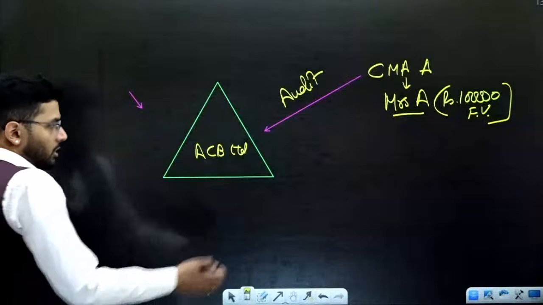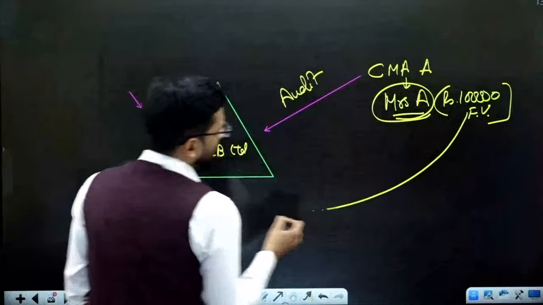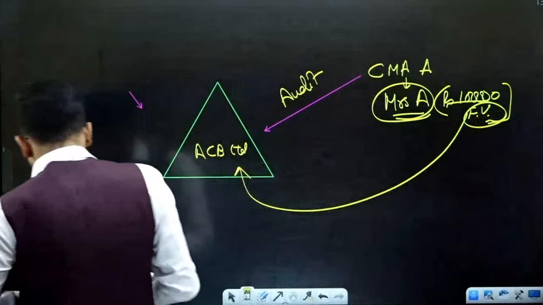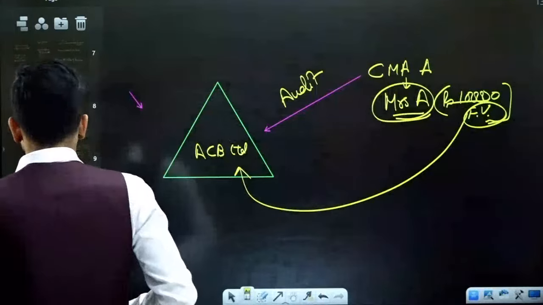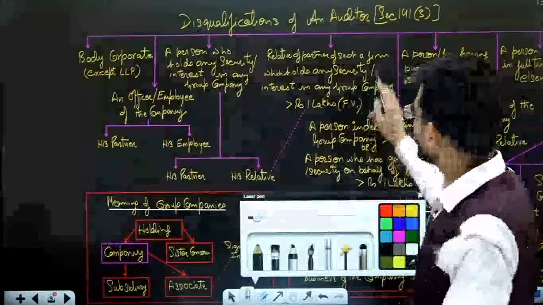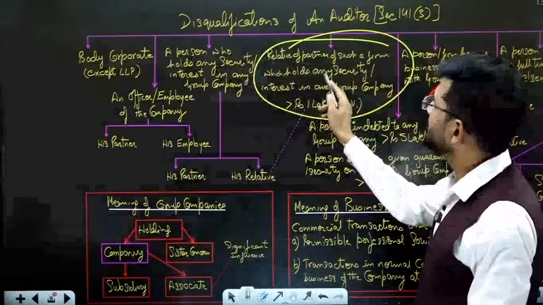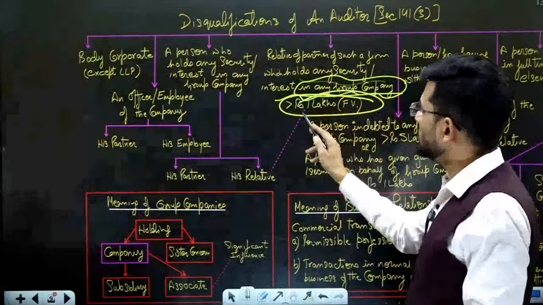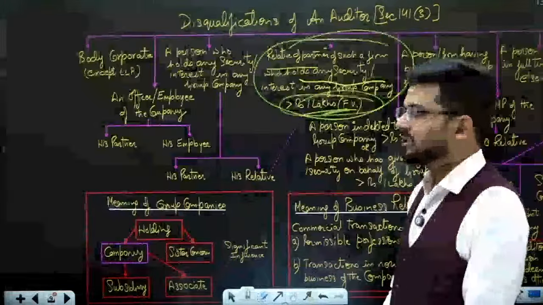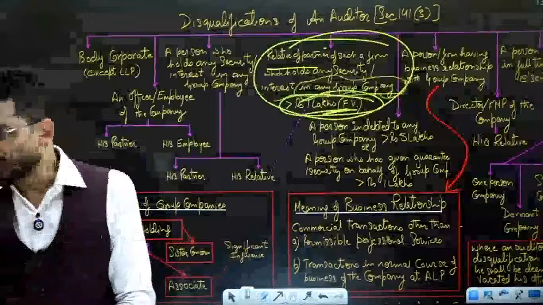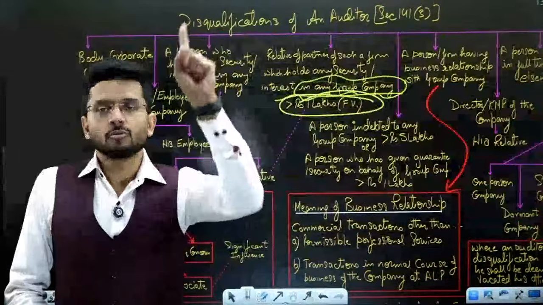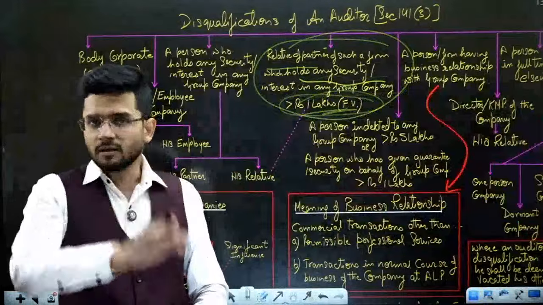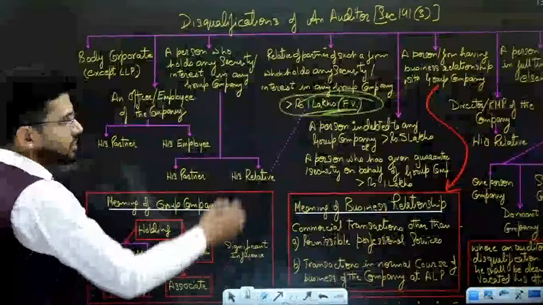Okay. So now the relative can hold shares in ABC Limited up to the extent of 1 lakh rupees. Only face value is to be considered and not the market value. That is an important point to be noted here. A relative of a partner of such a firm which holds any security interest in any group company of more than 1 lakh rupees is restricted from becoming the cost auditor. For the cost auditor himself, the restriction is 1 rupee. Even if 1 rupee share is there, he is restricted. But for a relative, the restriction is up to 1 lakh rupees. Up to 1 lakh rupees, you can hold the shares, but more than that, you cannot.